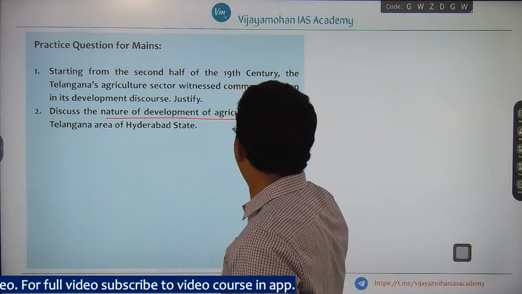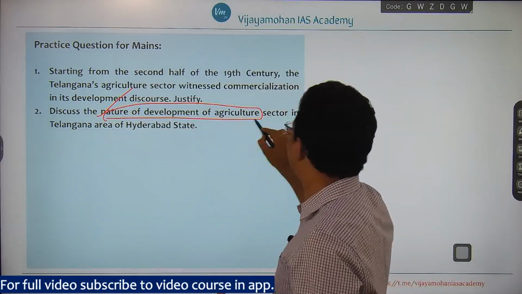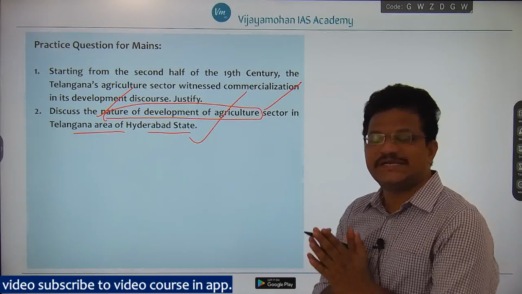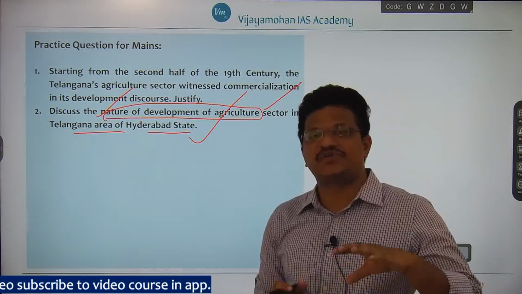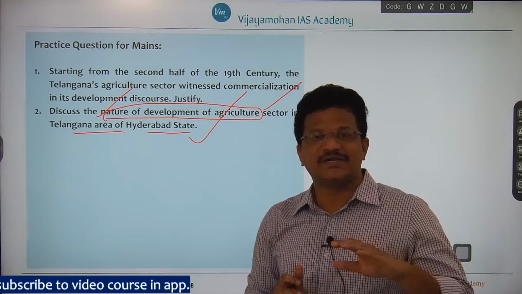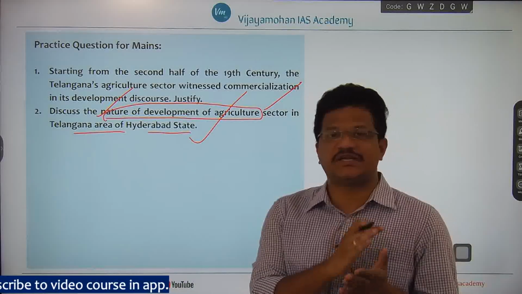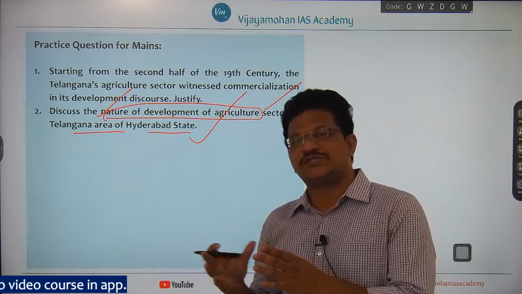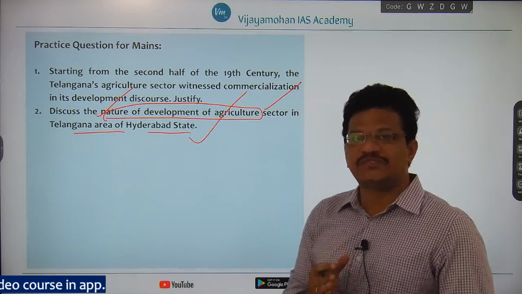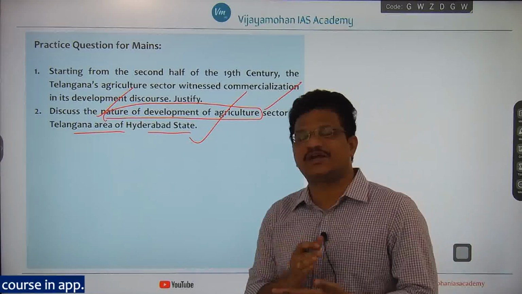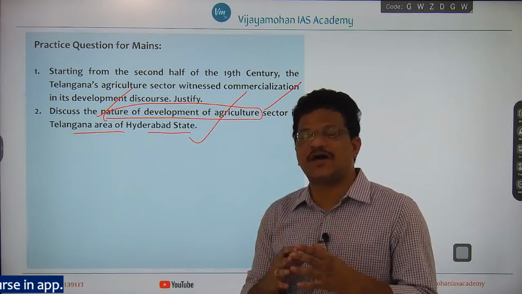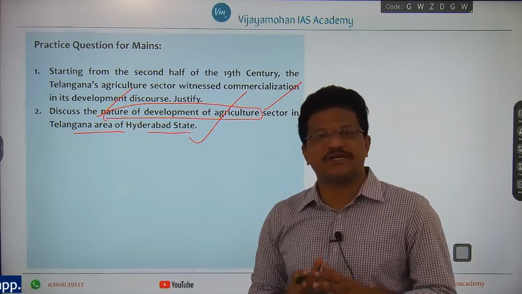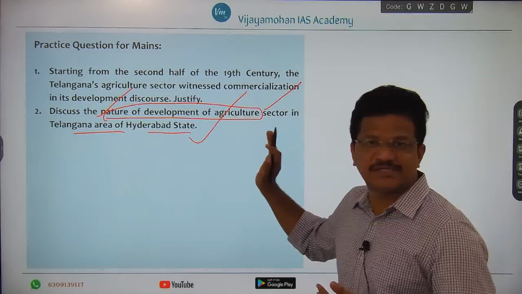Now we will see the second question. Discuss the nature of development of agriculture sector in Telangana area of Hyderabad state. First you have to write about the nature of agriculture prior to the Salarjung reforms, and how the nature shifted from subsistence to commercial in the post Salarjung reforms period, where you can observe the commercial aspect, and how production, gross cropped area and irrigation changed or developed after the reforms. There is a possibility they might ask these types of questions. Try to write answers for them, right?